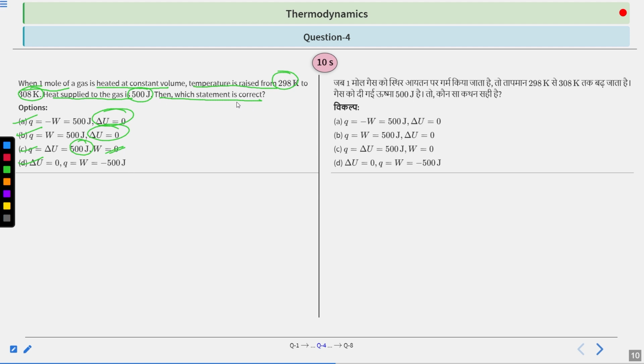The temperature is changing, which means it is not isothermal. So that is the first hint. Only heat is supplied to the system and no work done is mentioned here. At the same time, it is written that your volume is constant, so this will define your work done easily. You have 10 seconds to solve this question. Your time starts now.